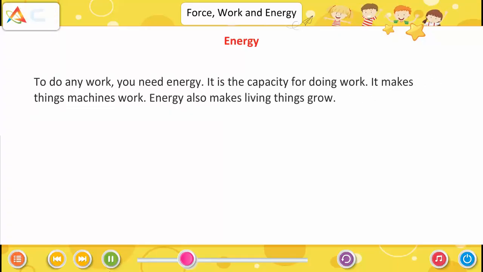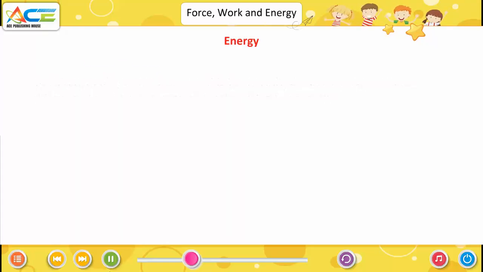Energy. To do any work, you need energy. It is the capacity for doing work. It makes things, machines, work. Energy also makes living things grow.